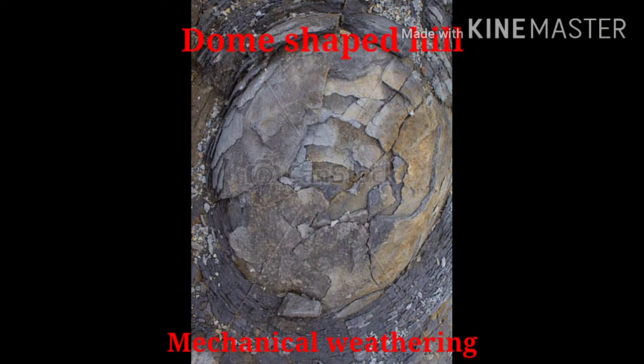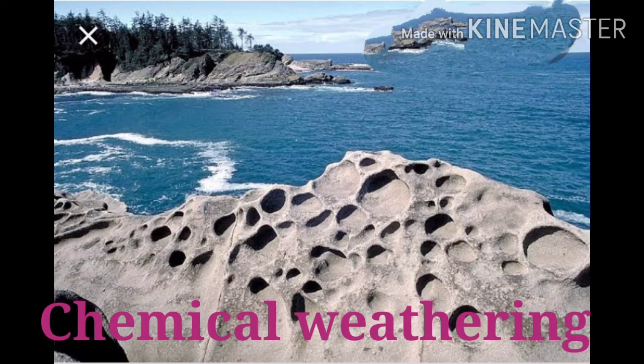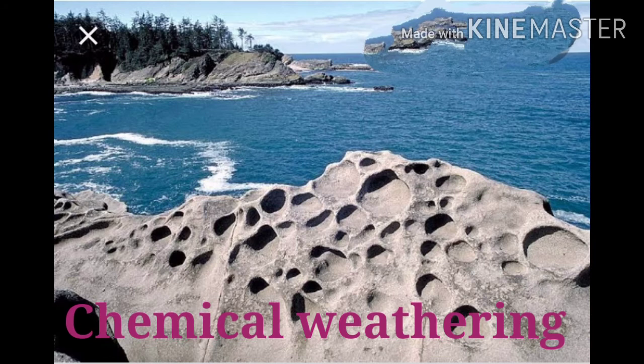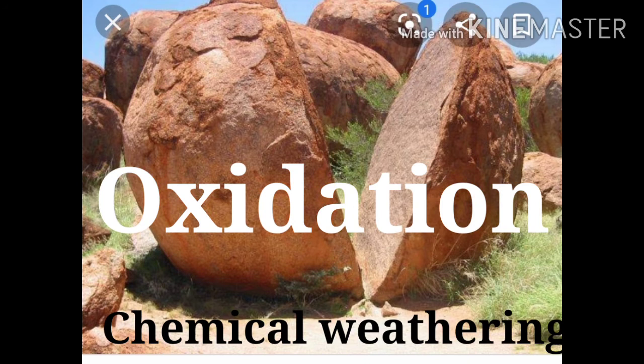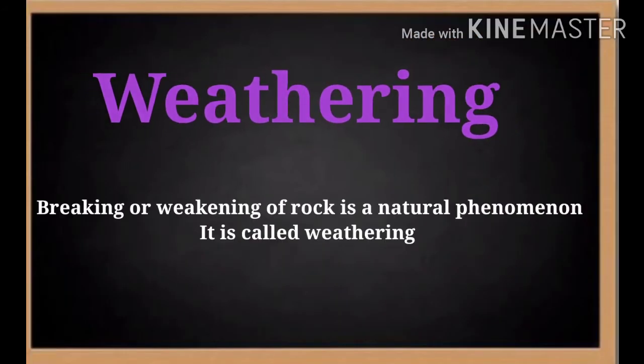Now we can see different types of rocks. Some rocks are broken, some are fractured, sometimes we can see holes in the rocks, or sometimes different colors, such as reddish colored rocks. Now why do those rocks look like this, or what is the reason behind it? Now we are going to learn here.